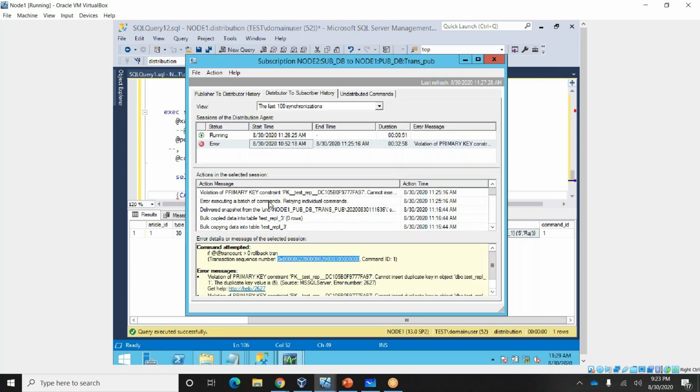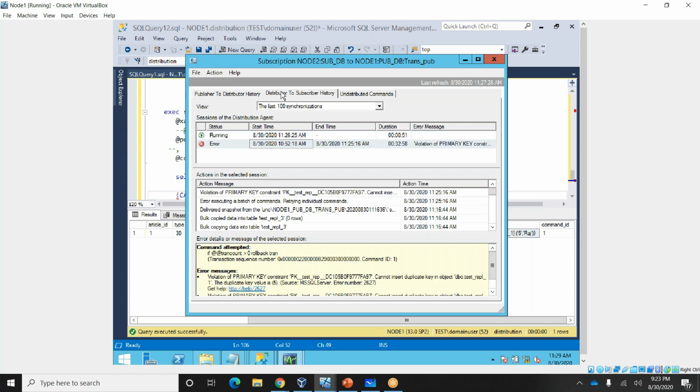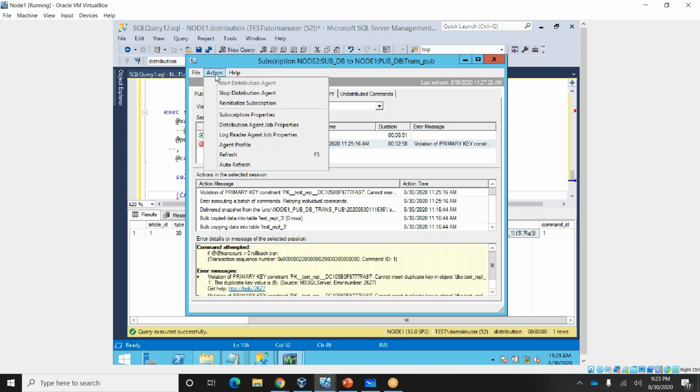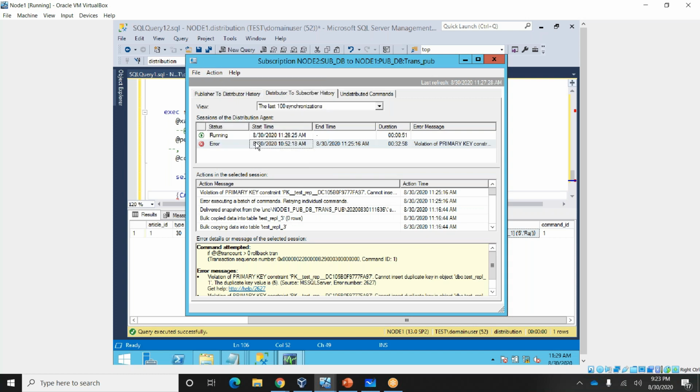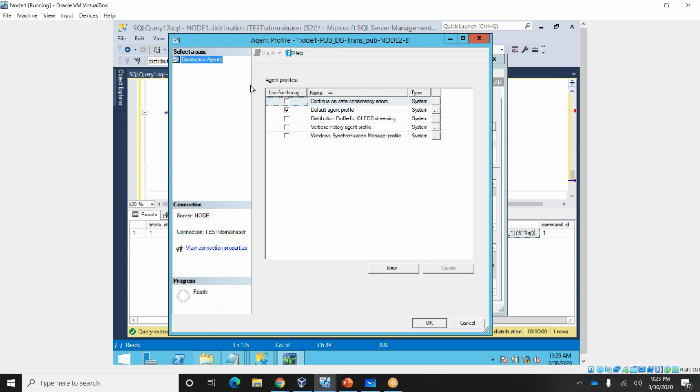The other thing is the agent profile option. Clicking on agent profile, we have different profiles for the distribution agent and the log reader agent. This is the default profile.